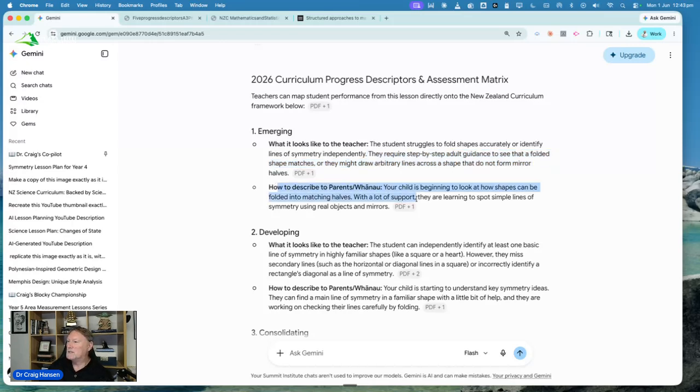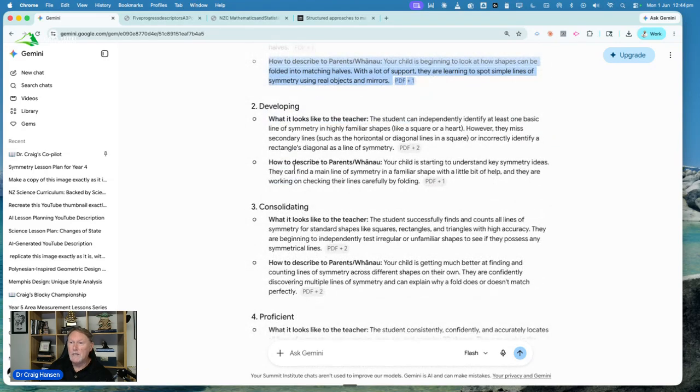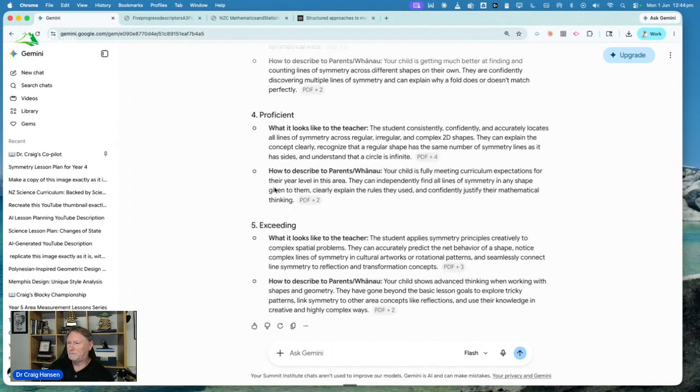How to describe this to parents? Your child is beginning to look at how shapes can be folded into matching halves with a lot of support. They are learning to spot simple lines of symmetry using real objects and mirrors. Brilliant. So we've got an indicator for teachers and a description for parents, and we've got it for each of the progress descriptors. And it's referencing the teaching sequence statement, which is the focus of this actual lesson.